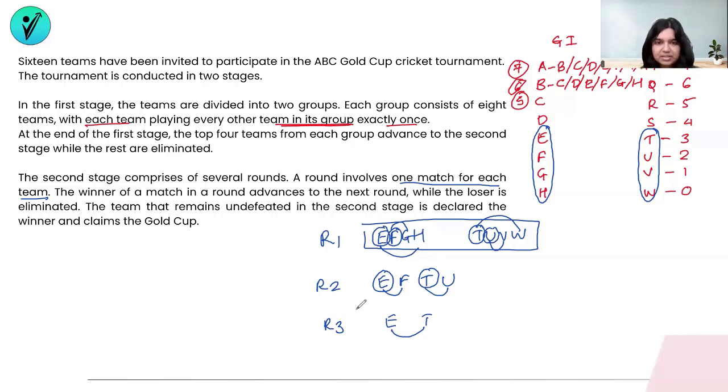So there are 3 rounds in the second stage. Clearly we know these rounds as a quarterfinal, semi-final, and a final. That is the understanding of the 3rd paragraph of this entire set. I hope all the information till here is clear. Then we'll go ahead with the next paragraph in the set.